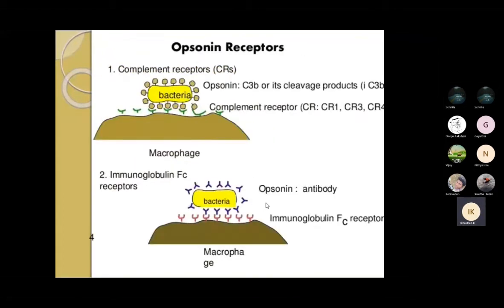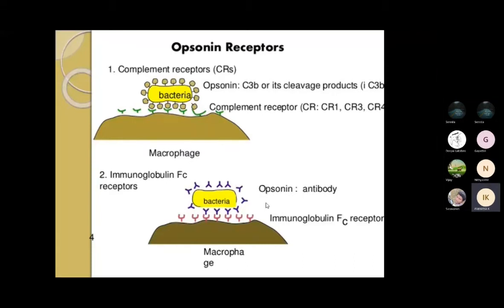So next is the opsonin receptor. The opsonin receptor contains the complement receptor, the CR. So these are all your antigens.